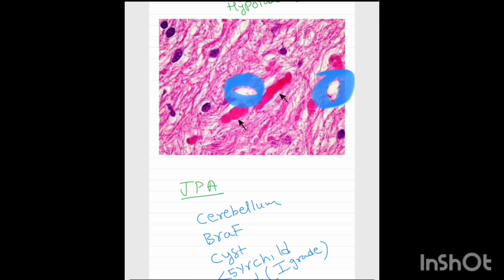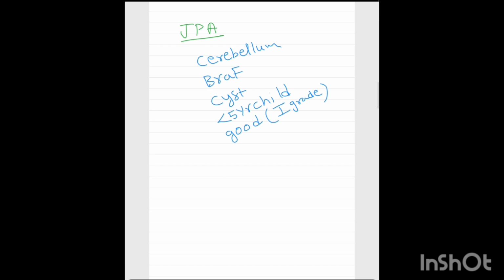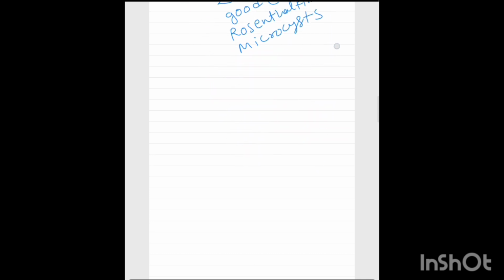So microcyst and Rosenthal fibers is the characteristic feature of juvenile pilocytic astrocytoma. I am writing it here. Rosenthal fibers and microcyst. This is all about juvenile pilocytic astrocytoma.